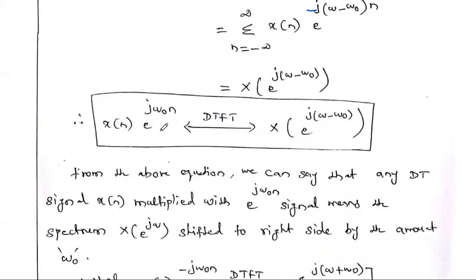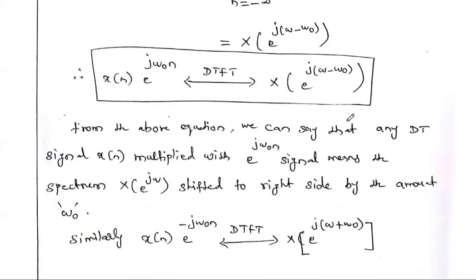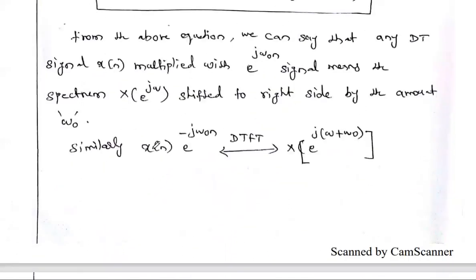Any signal x of n multiplied with the complex exponential signal e power j omega naught n means the DTFT answer is that X of e power j omega is shifted by omega naught. So this is the frequency shifting property. Similarly, x of n multiplied with e power minus j omega naught n means the DTFT answer is X of e power j omega plus omega naught.